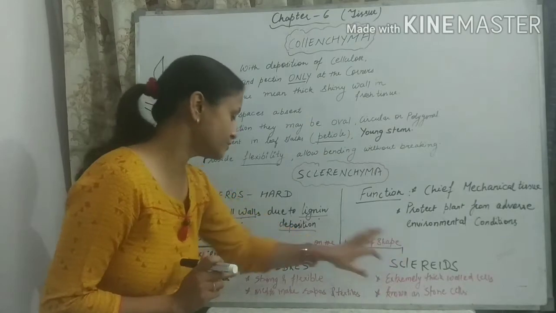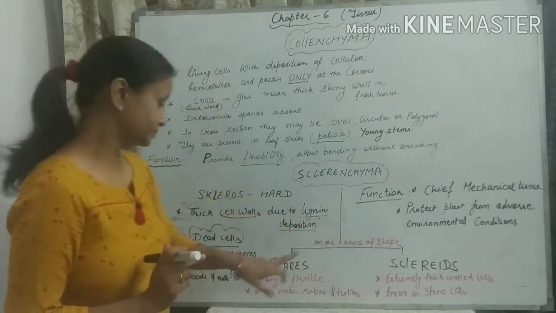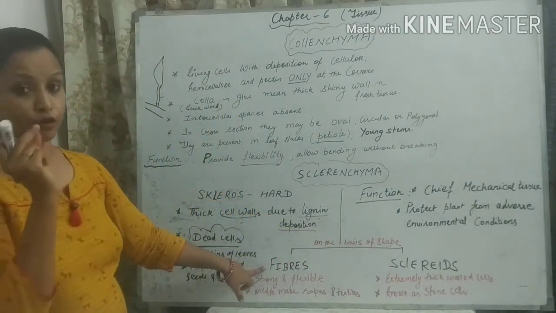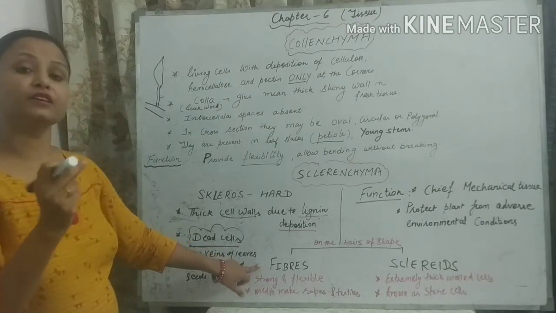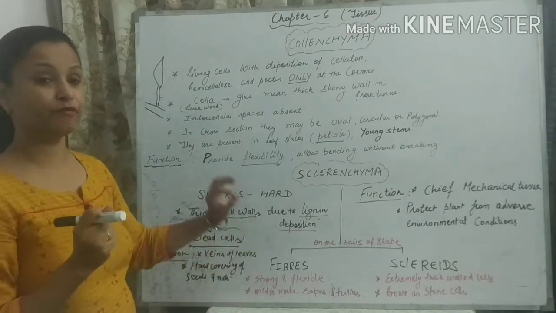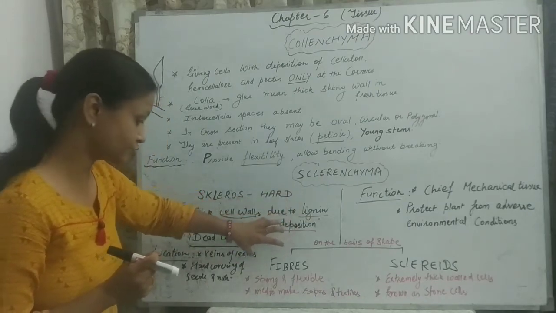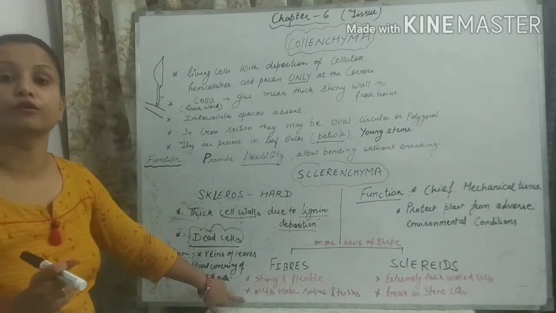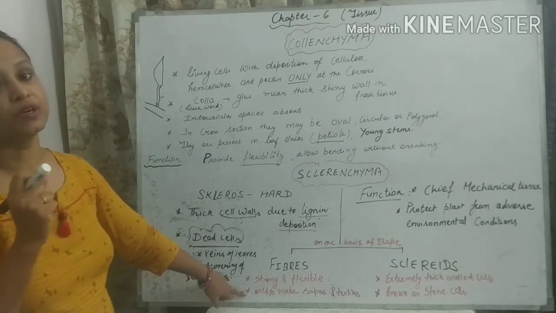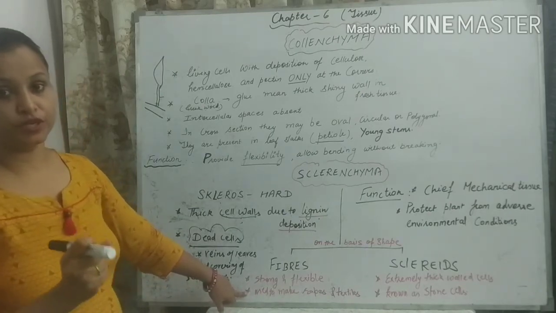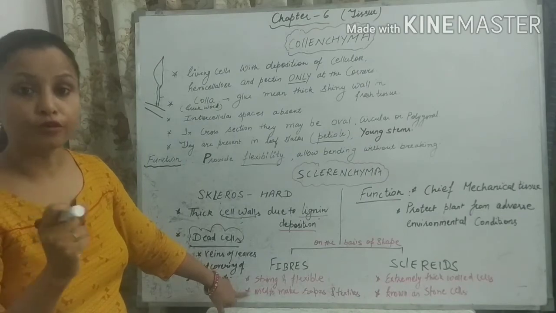So the difference between fibers and sclerites. Fibers are elongated. First of all, they are very strong and flexible. इनमें flexibility है. That's why the fibrous sclerenchymatous tissue is used to make ropes, and it is used in the textile industry to make different kinds of clothes also.